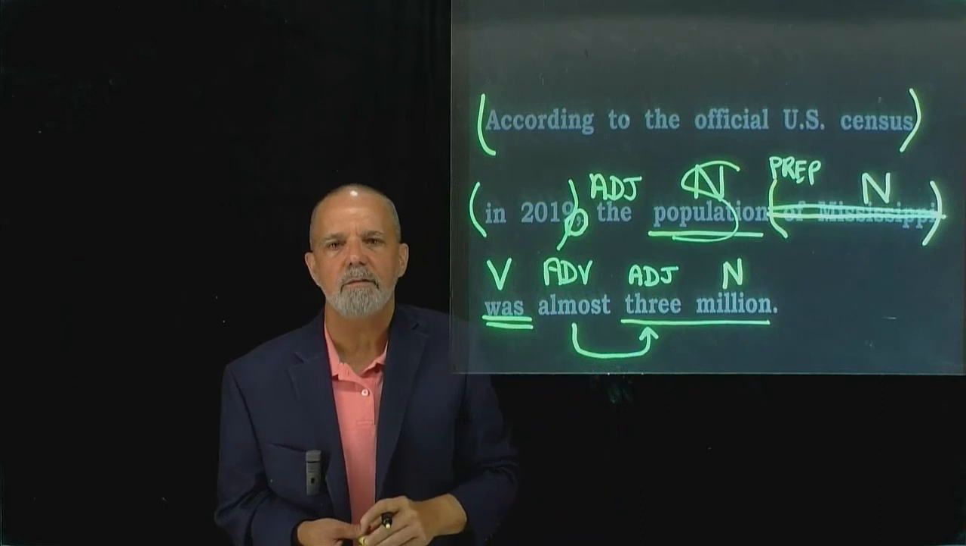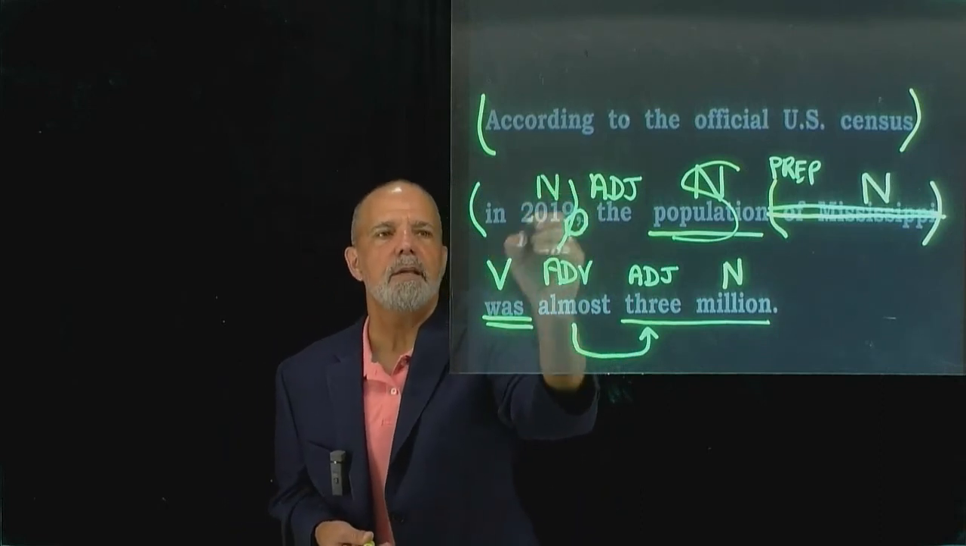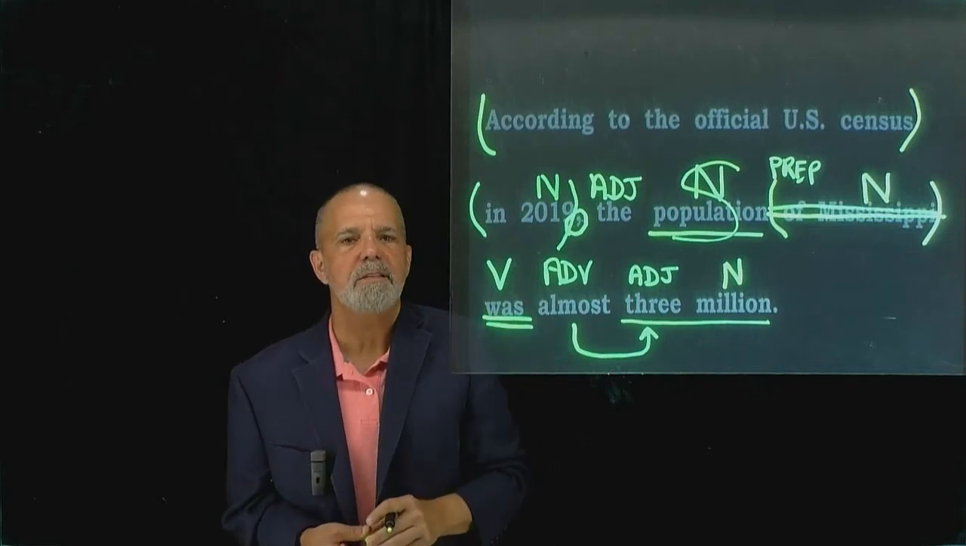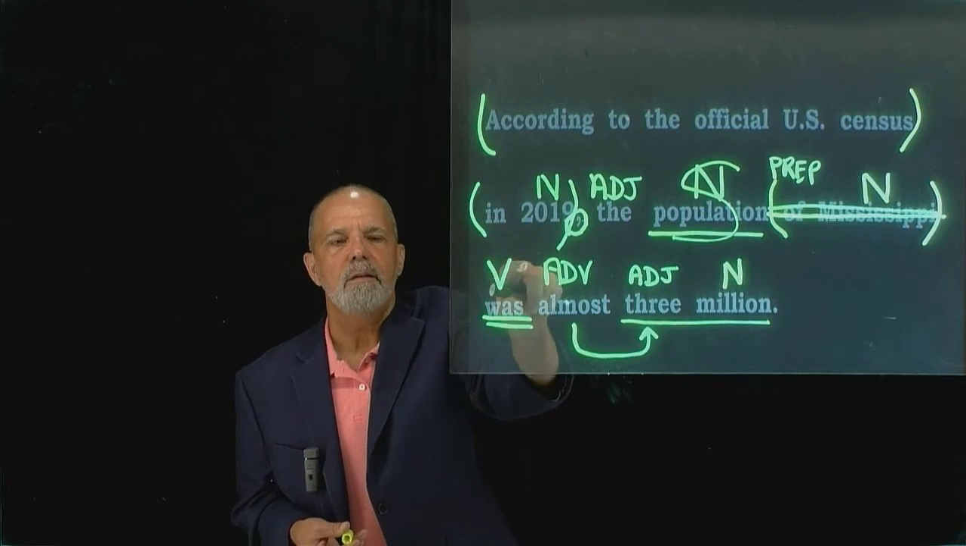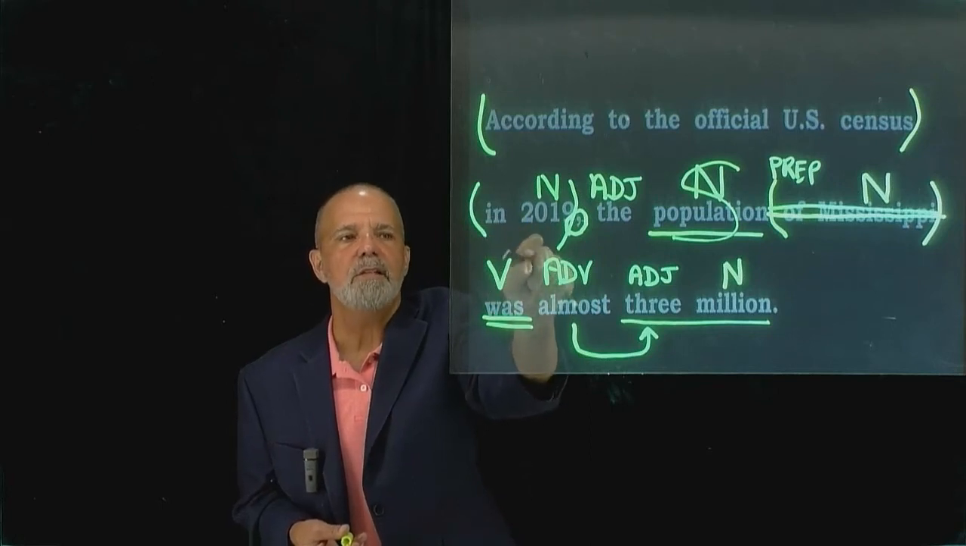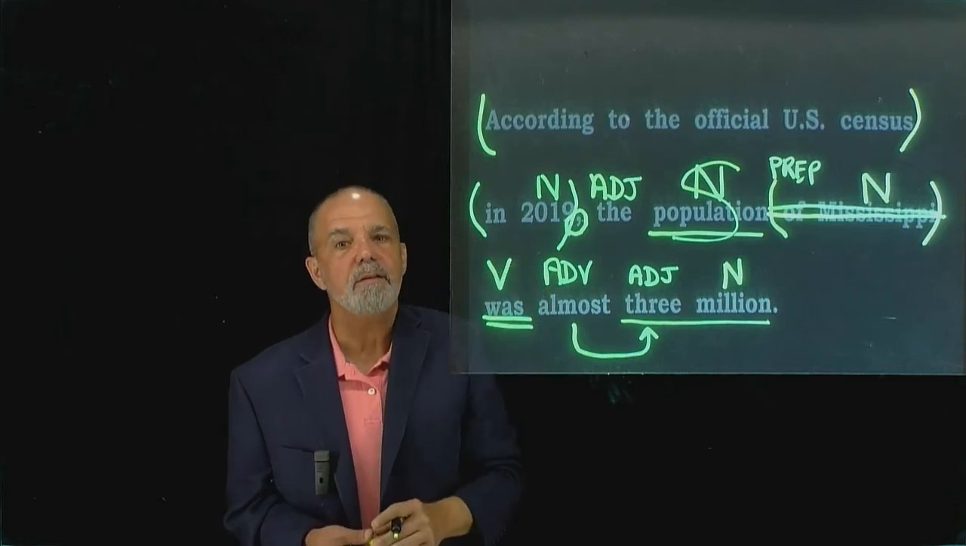Let's start with the easy one. In 2019. 2019 is going to be a noun. It's the name of a time. And you might say, well, it tells when. In 2019 tells when. But in terms of grammar, 2019 is the name of that time period. And a name of something, that's a noun.